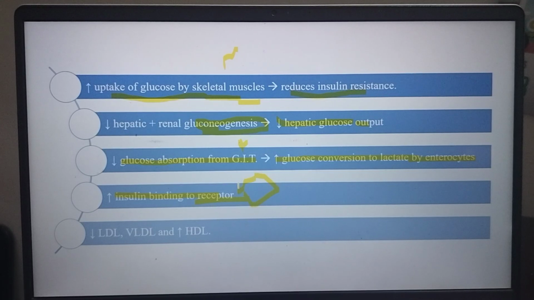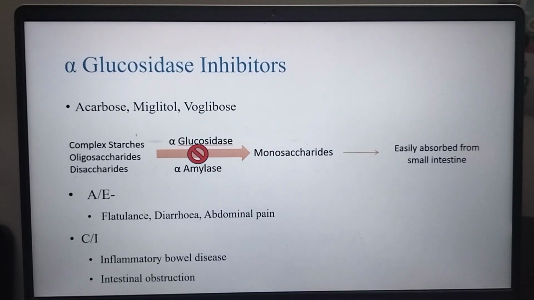Inside the cell there are insulin receptors also, so this is enhanced by metformin, which also decreases LDL and VLDL and increases HDL. It is increasing HDL, that is the good cholesterol, and decreasing LDL and VLDL, which are the bad cholesterol. So these are the multiple important benefits of metformin. Now, when we study alpha glucosidase, it is an enzyme.